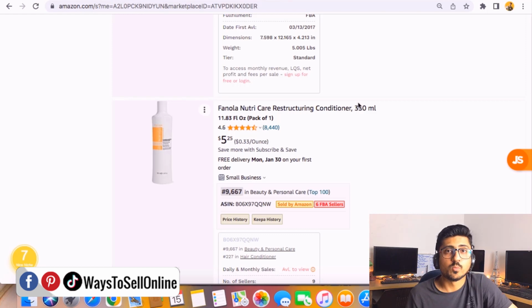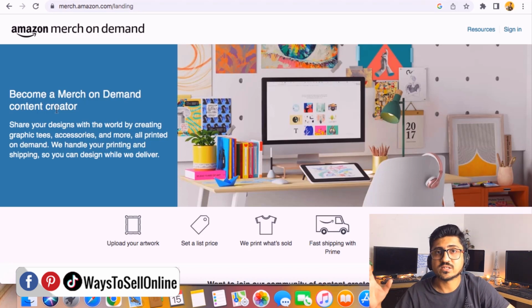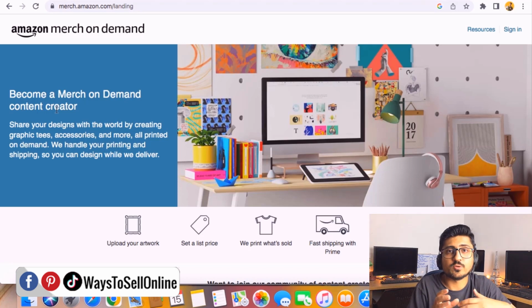So that was type number 1. But for me, type number 2 is Merch by Amazon. As you can see here, Merch by Amazon is also a great model for Amazon in which you don't need to do anything. You can see that become a Merch on Demand content creator. You just need to create some designs, or you can hire someone from Fiverr or Upwork to create designs for you, and just upload those designs and rank them on the Amazon search engine.